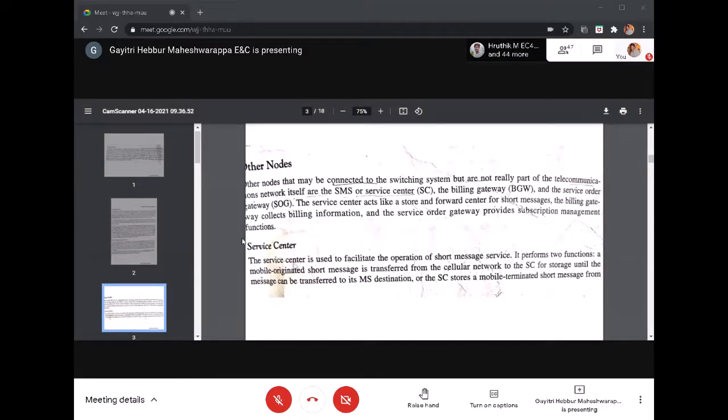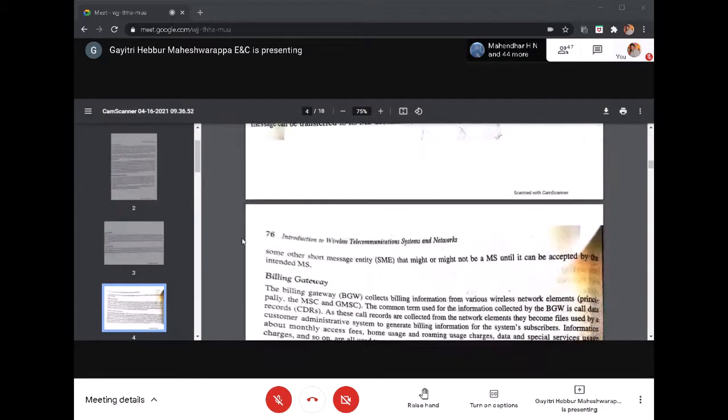So you can see the service center is used to facilitate the operation of the short message service. It performs two functions: mobile originated short message, that means when we transmit a text message through the cellular network, and mobile terminated, which is the message we need to receive. The message can be transferred to the MS destinations. The service center stores a mobile terminated short message from some other short message entity. That is the function of the message service center.